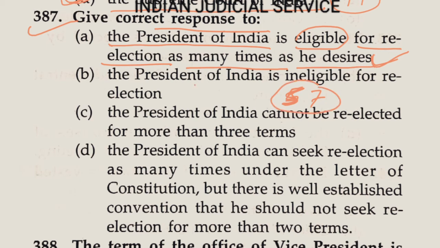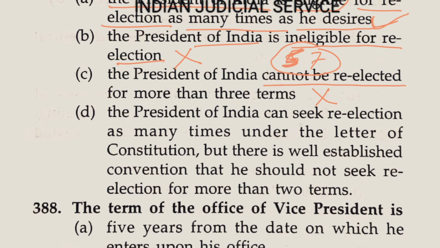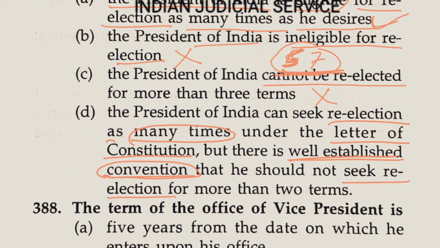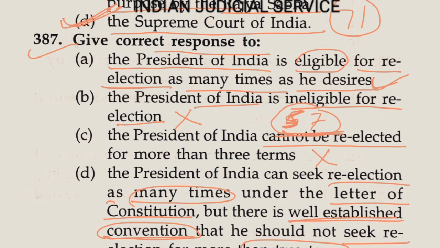Option B, the President of India is ineligible for re-election, is absolutely wrong. The President of India cannot be re-elected for more than 3 terms, there is no restriction of terms. Option D, the President of India can seek re-election as many times under the letter of the Constitution, under Article 57. But there is a well-established convention, this is very important, that he should not seek re-election for more than 2 terms. So this question means give the correct response.